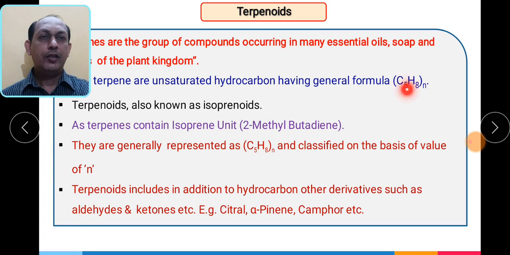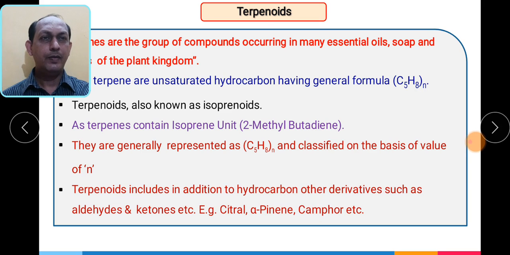As we have already discussed, they have the general formula (C5H8)n and they are classified on the basis of the value of n. Based upon the value of n, these terpenes are classified into subclasses. Terpenoids include, in addition to hydrocarbons, other derivatives such as aldehydes and ketones.